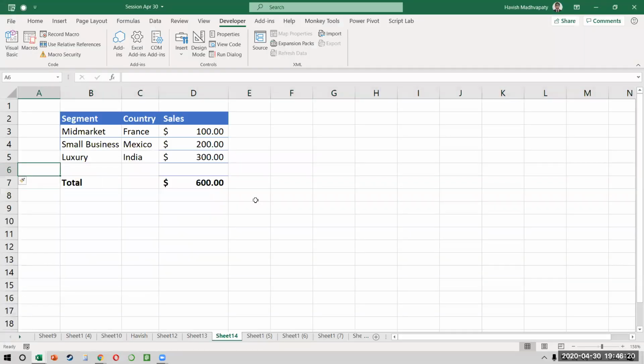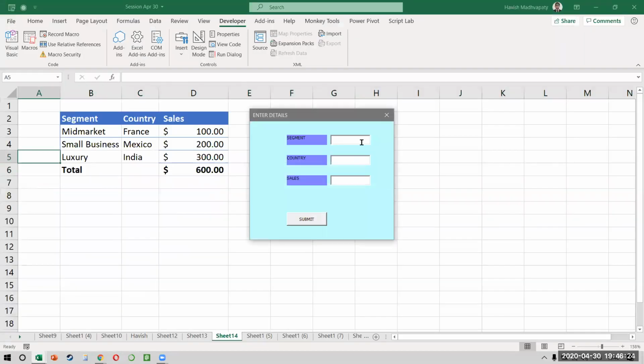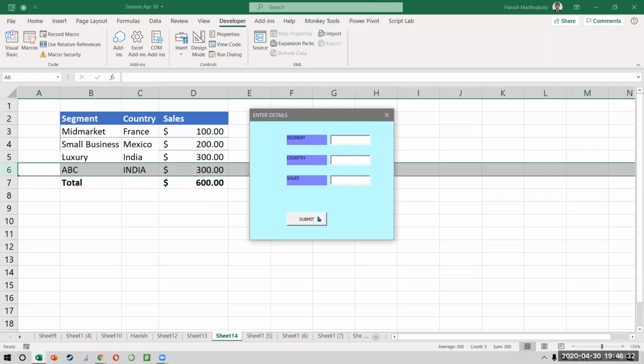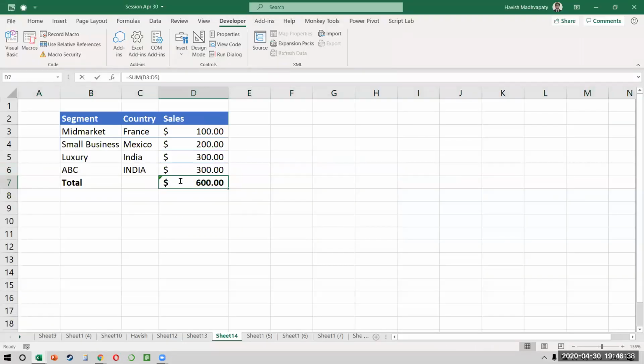Let's check this out once. I will run my macro. Let me say my segment is ABC. My country is India. My value is 300. So when I click on submit, the formula is not getting updated. Let me just see why not. Hold on. Oh, it's not getting updated.